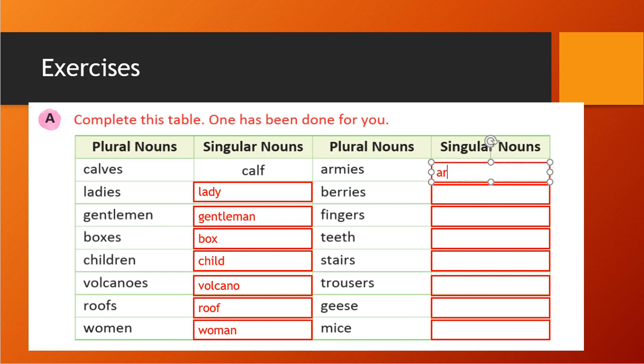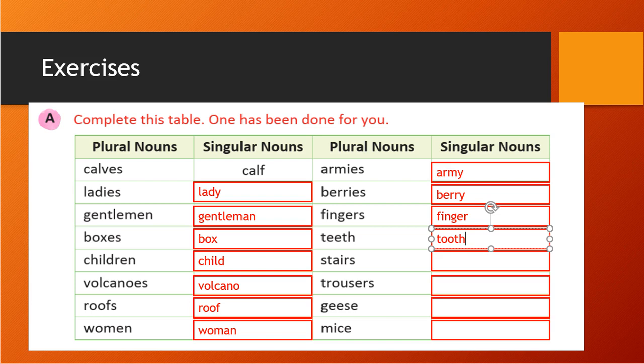Berries become berry. Fingers, that is finger. Single finger you are talking about, then finger. Teeth will become tooth, because we have seen already this is irregular. Tooth becomes teeth, so teeth become tooth in singular form.